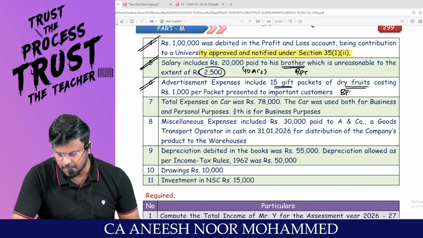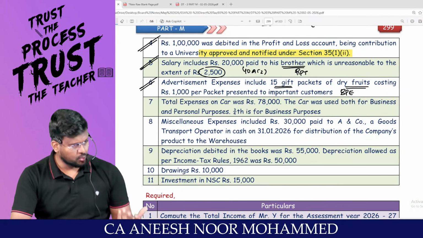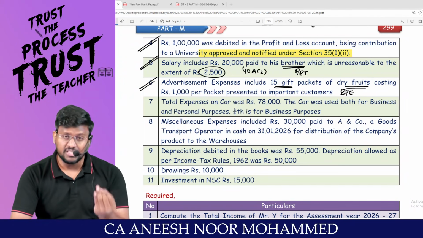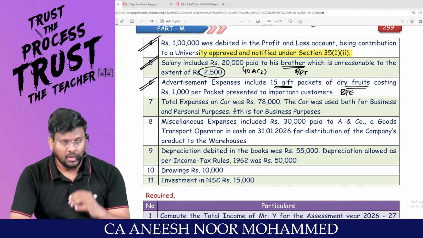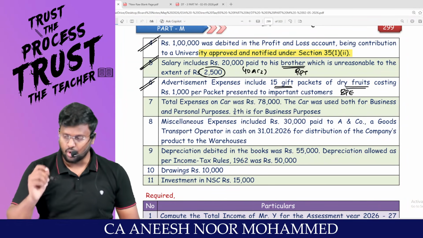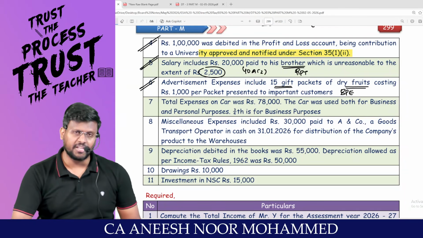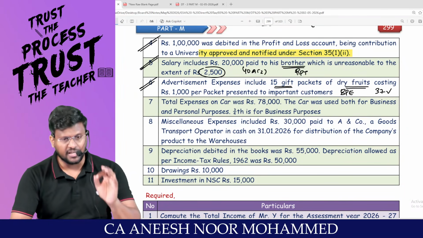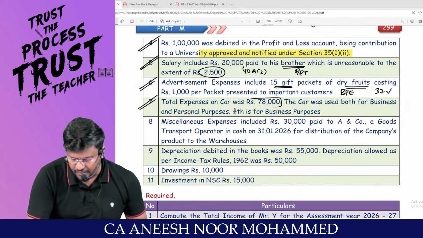This is a business promotion expense. Business promotion expenses every businessman is supposed to do. My dear lovable students, since this business promotion expense is not covered under sections 30 to 36, which is not a capital expenditure, which is a revenue expenditure, which is not a personal expenditure, sir, which has been incurred wholly and exclusively for the purpose of business or profession, which is not a CSR, corporate social responsibility expenditure, which is not an infraction of law, then this expenditure can be claimed as a deduction under section 37, that is general deduction.